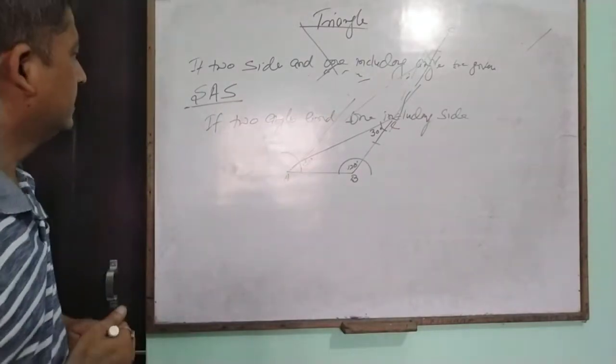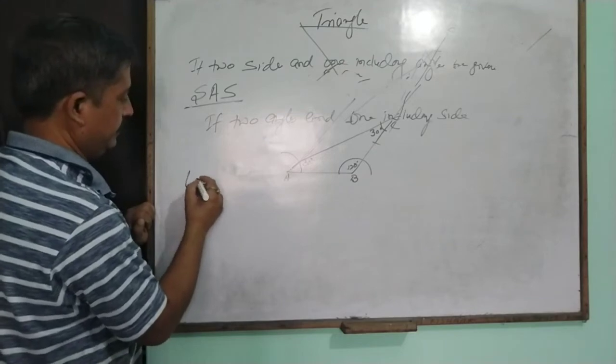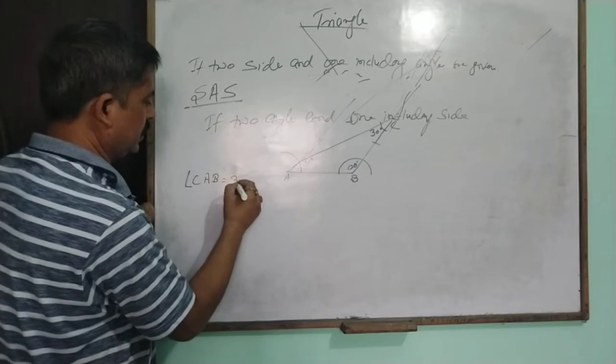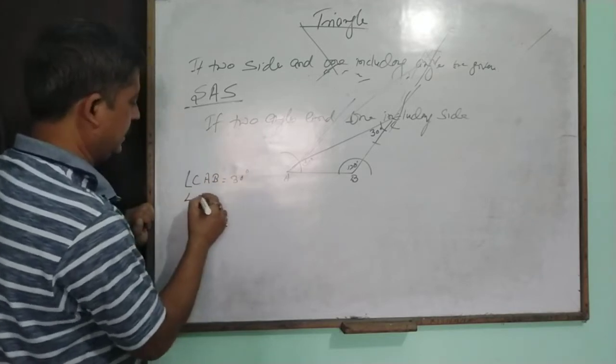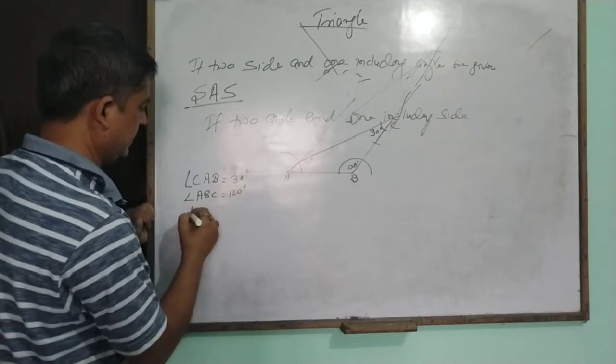In that case, I have given that angle CAB equals 30 degrees. Angle ABC is equal to 120 degrees.